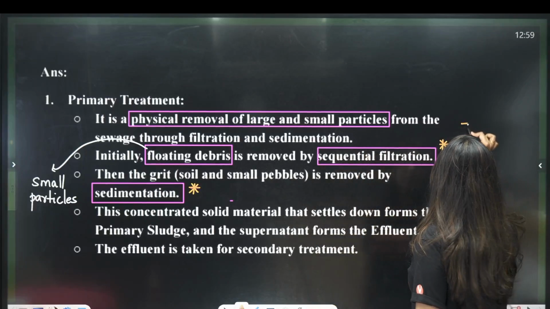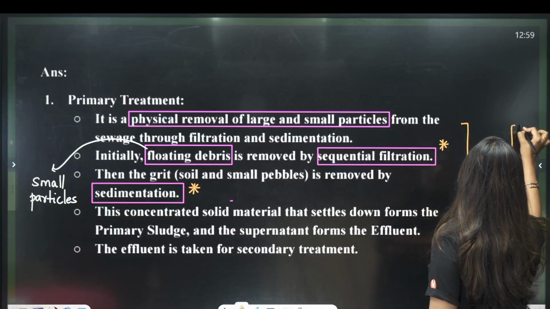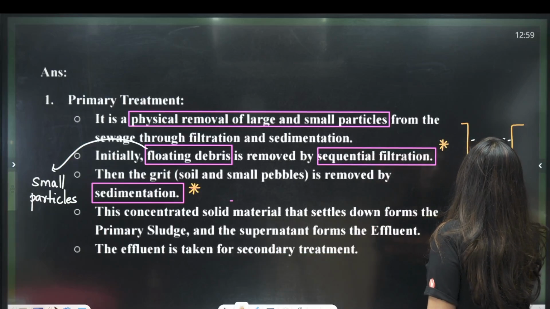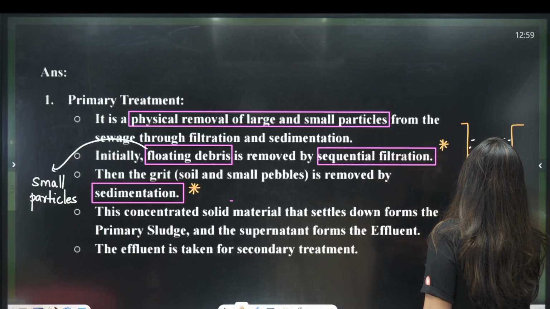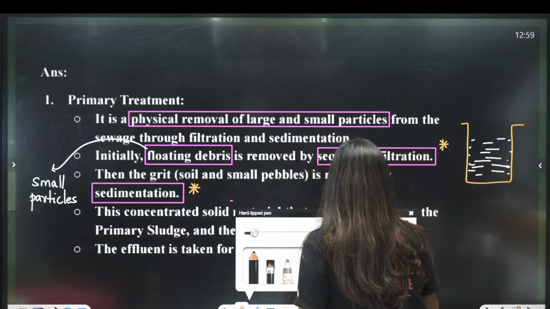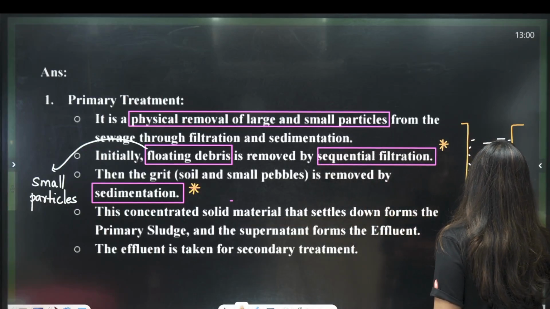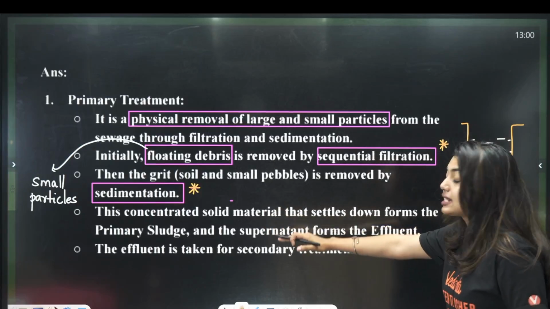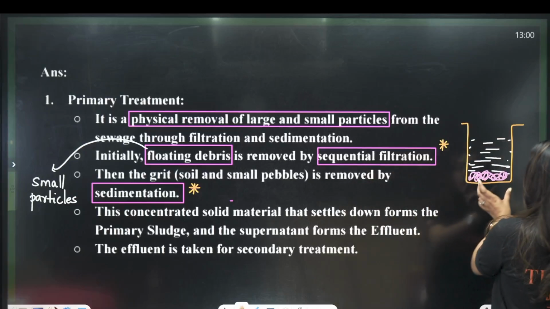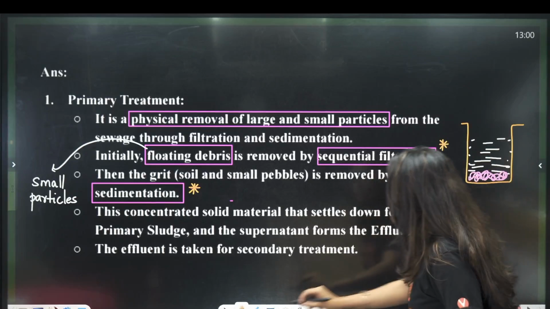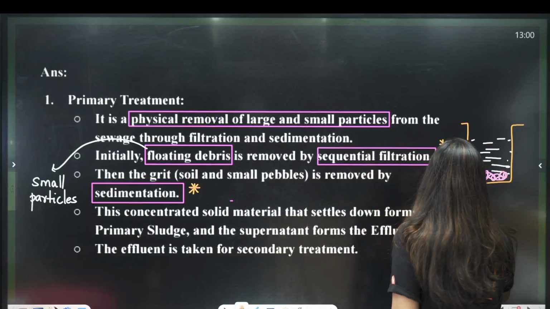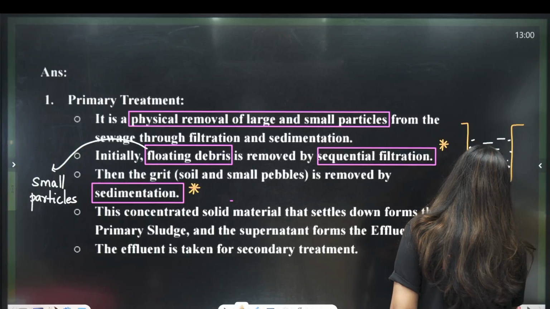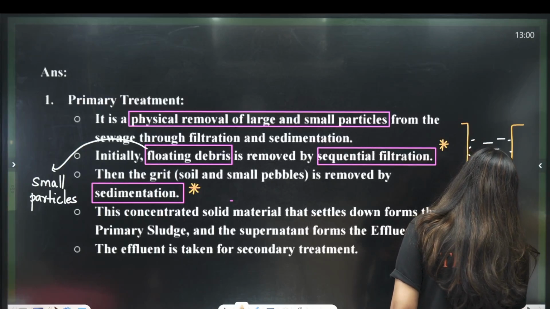So, here, this is my tank. In this tank, what is going to be there? The liquid is going to be there. And here all the sediments are going to be there. So, that concentrated solid material, we will call the primary sludge. That means this is going to be called the primary sludge. Don't get confused, who is the primary sludge? This one. The soil, pebbles, all that we got, that is going to be the primary sludge.